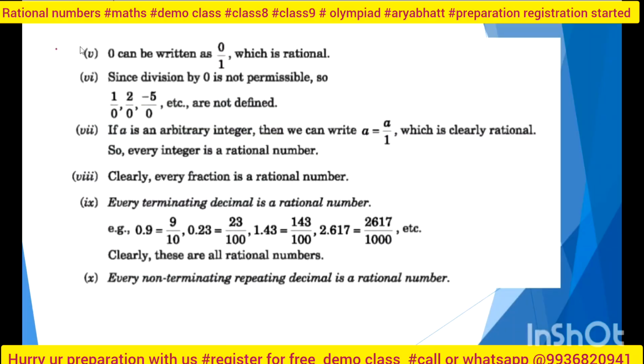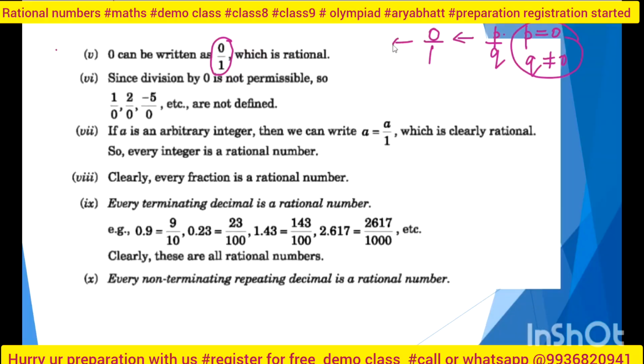Why? Because in this slide, I will make you know that 0 can be written this way only. Just now I told you, anything in the p by q form, if I write p is equal to 0, although my q is not equal to 0, then also it will be a rational number, and the value will be 0 only. I can write it here as 0 by 2 also. It is not necessary that I write 0 by 1.